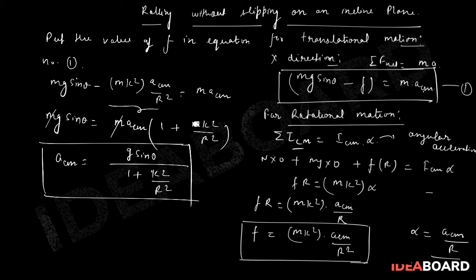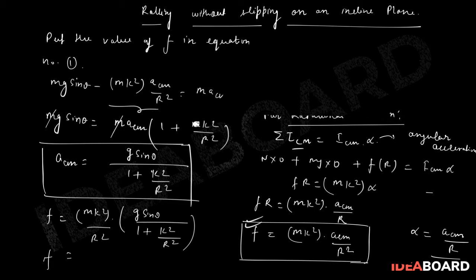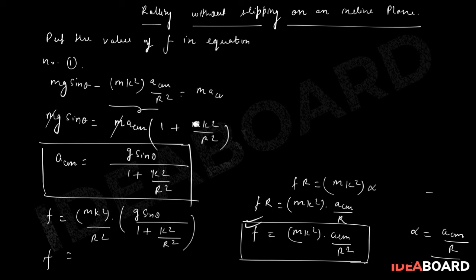Now if we want to calculate the value of f, f can be achieved, that is mk square into a_CM. This is the relation, so we are putting the value, this is g sin theta upon 1 plus k square upon r square, and of course this r square was here. So I can remove this part in order to find out the final value of f.